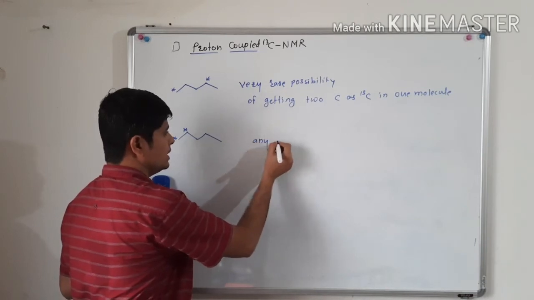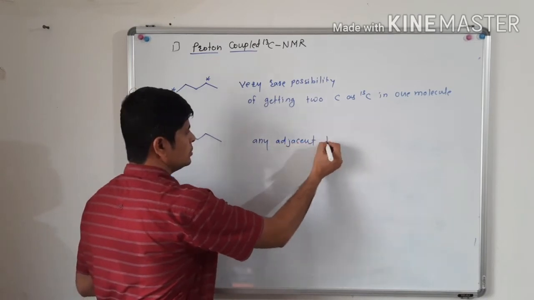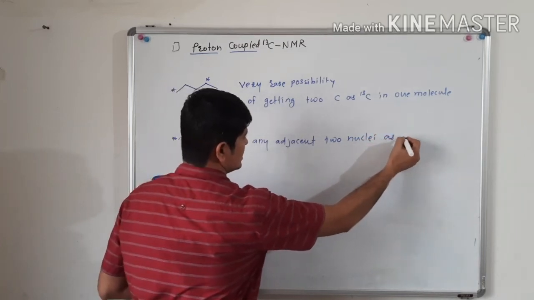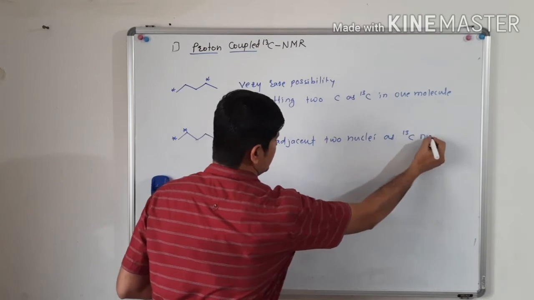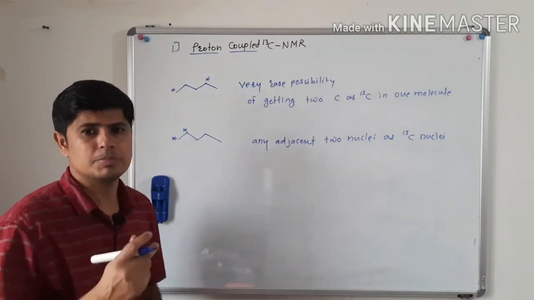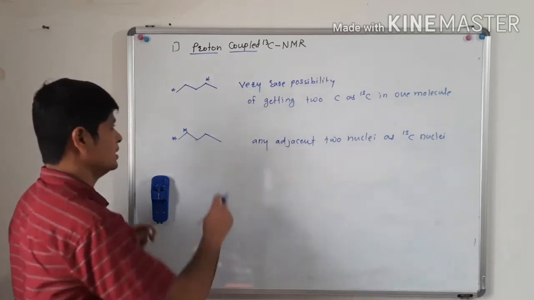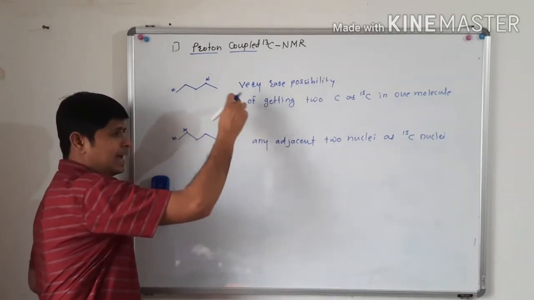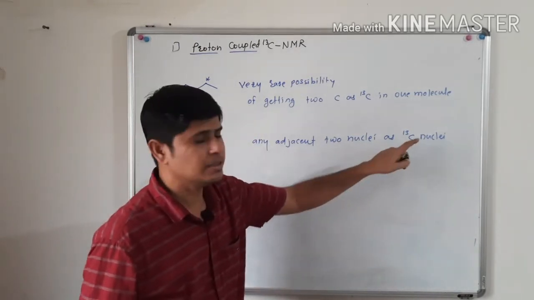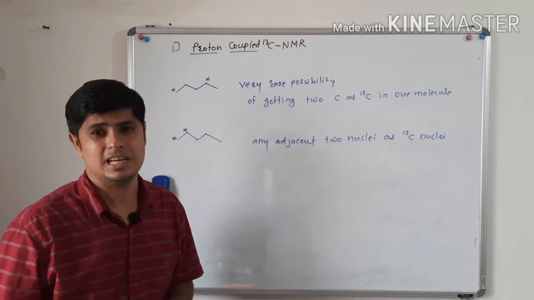Any two adjacent nuclei as carbon 13 nuclei. Isn't it? This possibility is again very rare. The first possibility is very rare, and again the second possibility, any two adjacent nuclei as carbon 13 nuclei in the same molecule, such a probability is very rare.